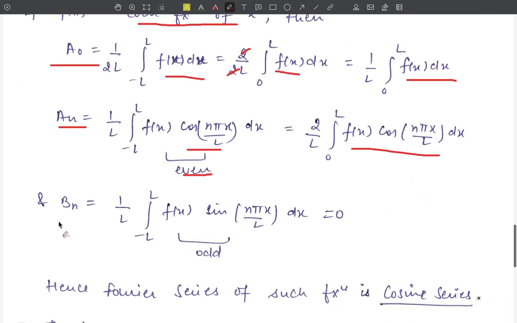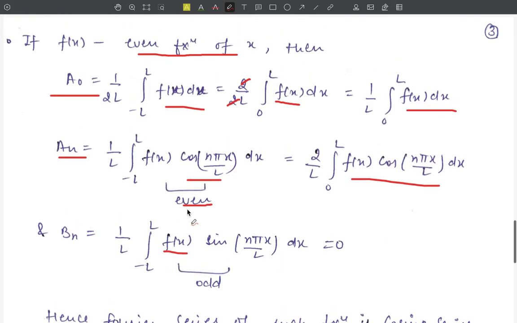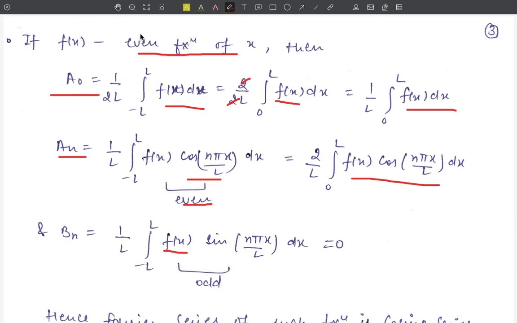Now the value of bn will be 1 upon L integration from minus L to L of f(x) sin(nπx/L) dx. Here f(x) is an even function, but sin x is an odd function. Therefore the multiplication of an even function and an odd function will be an odd function, and by the property of odd functions this integral will be equal to 0.